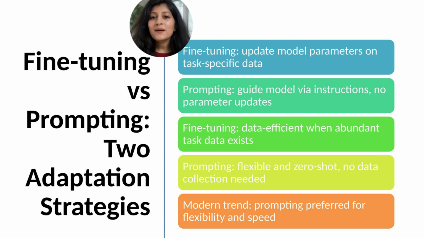The trend with modern large models: prompting is preferred. Why? Ease of use. No training pipeline needed. Flexibility, one model, many tasks. Speed, instant deployment. As models get larger, prompting becomes more powerful. GPT-3 prompting often matches fine-tuned models. GPT-4 prompting is remarkably capable. Both approaches have value. For rapid prototyping and diverse tasks, prompting. For performance-critical applications with abundant data, consider fine-tuning.